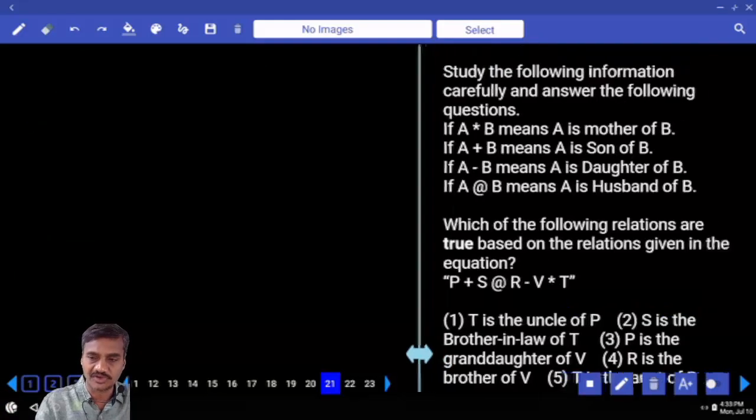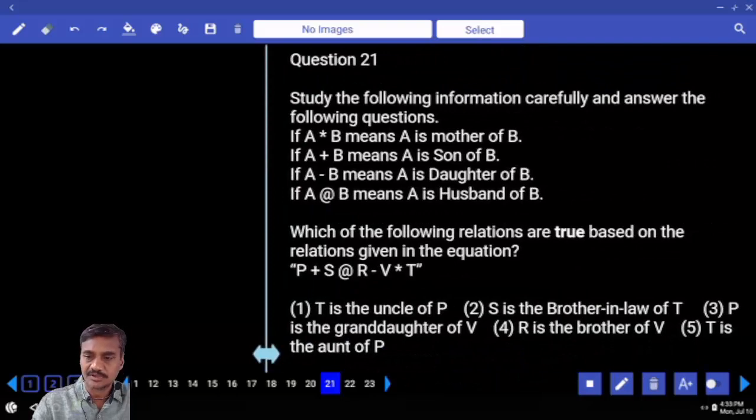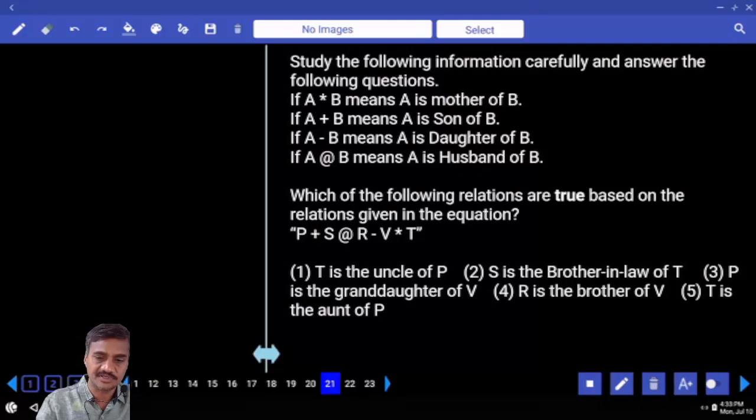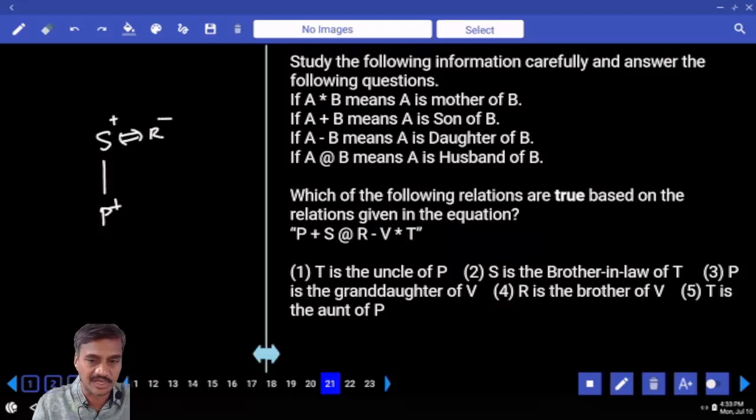Now, which of the following relations are true based on the relations given in the equation? P plus S stands for P is the son of S. S at the rate of R, S is the husband of R. S and R are married couples. S is a male, R is a female. And R minus V, R is the daughter of V. Now this R is the daughter of V, and V is the mother of R.